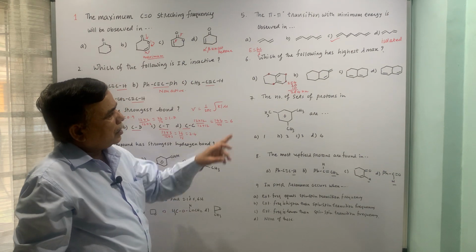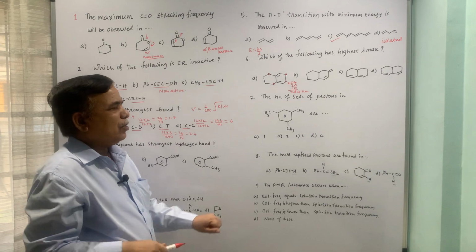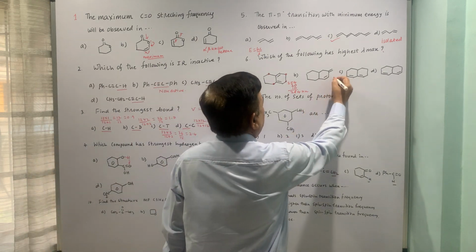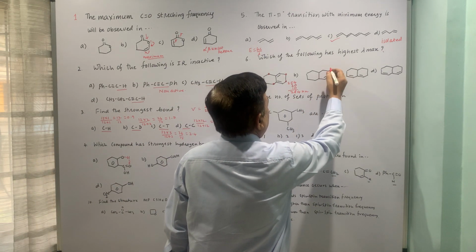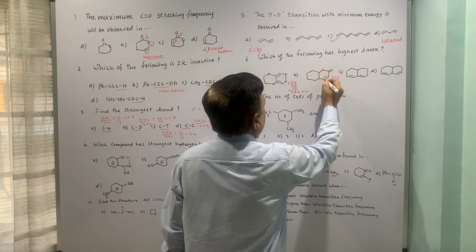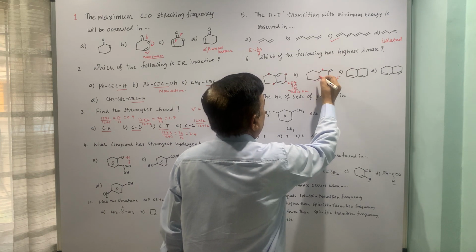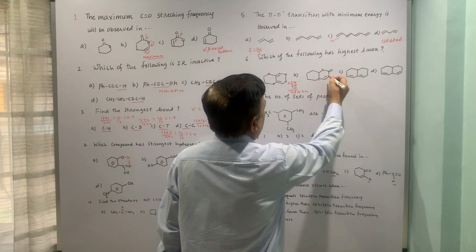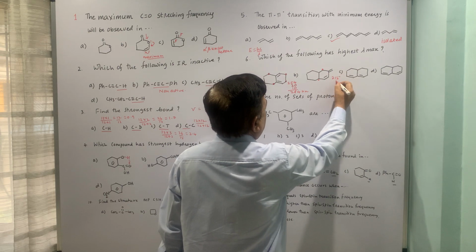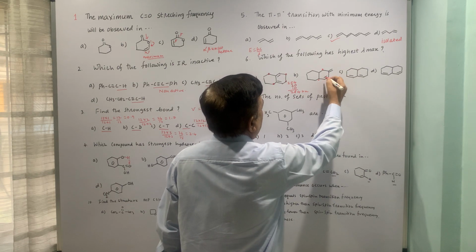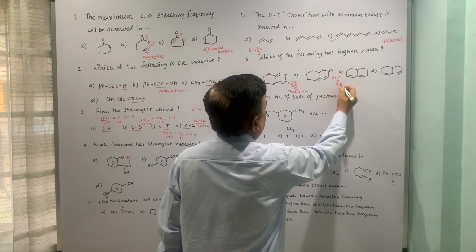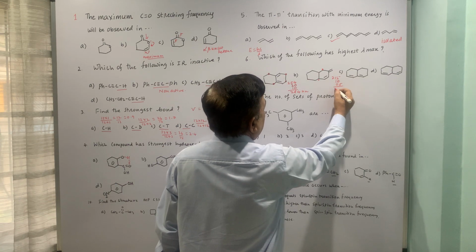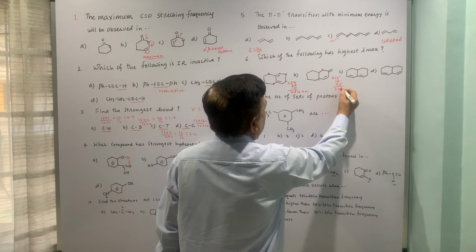Second compound is heteroannular, so it will be 215, and the substituents I will mark 1, 2, that is 10, exocyclic only 1, so that is 230.